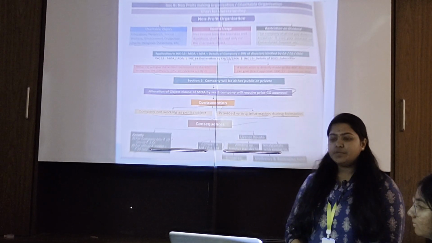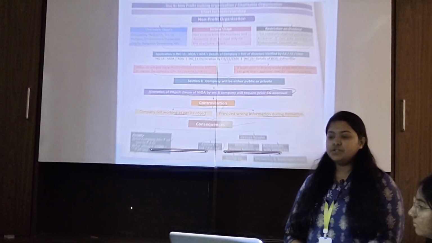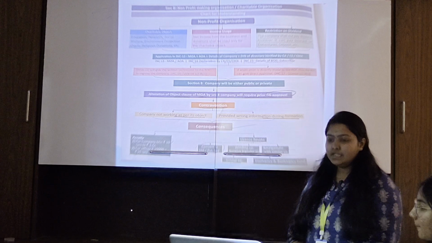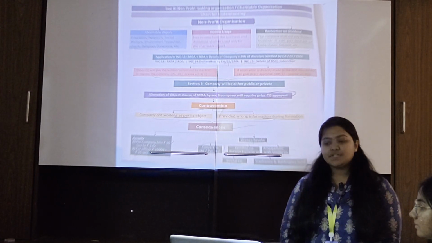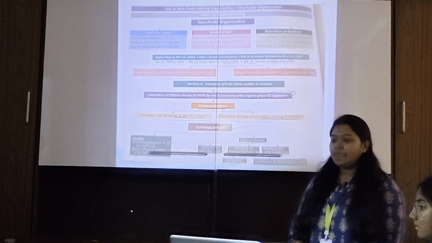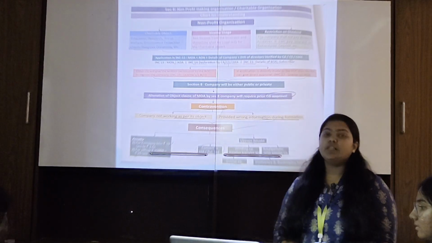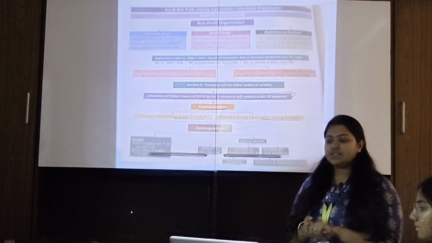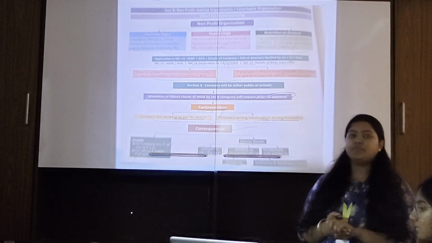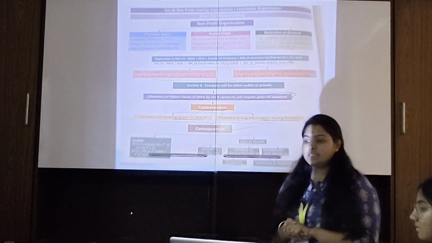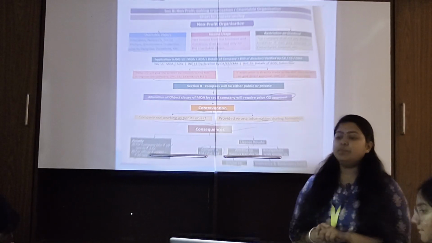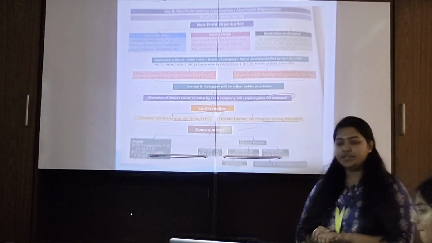Either the central government will give written permission to the ROC to register the company, that is in Form INC 16, the license under Section 8 subsection 1. If the application is made directly to the ROC, then the ROC can give direct approval, that is through Form INC 17, the license under Section 8 subsection 5. A Section 8 company can be either public or private.